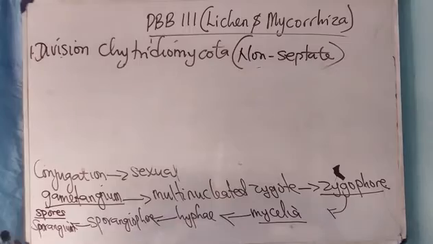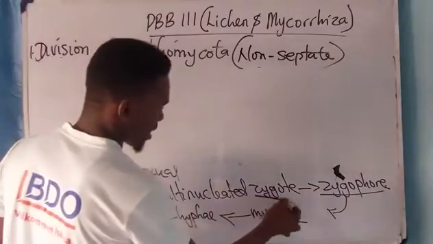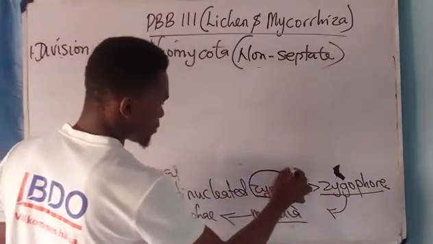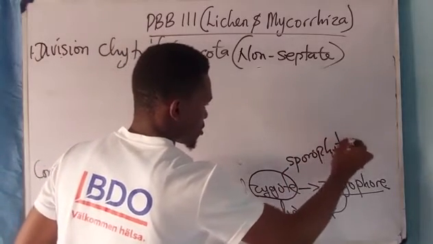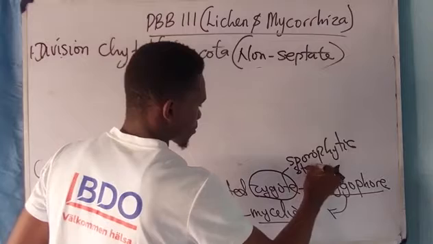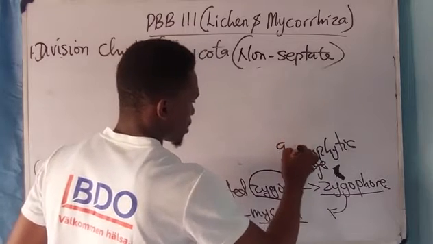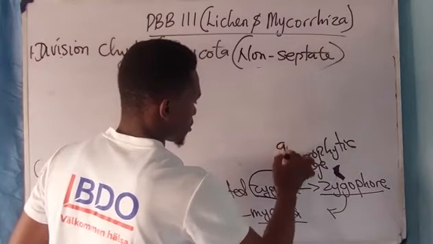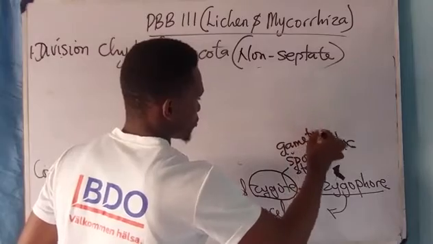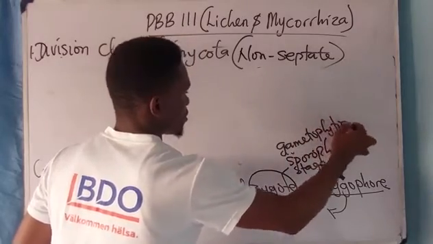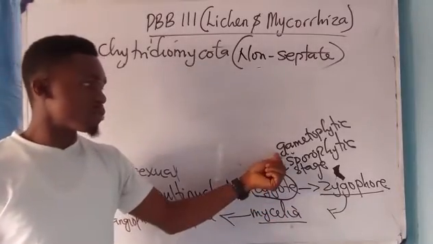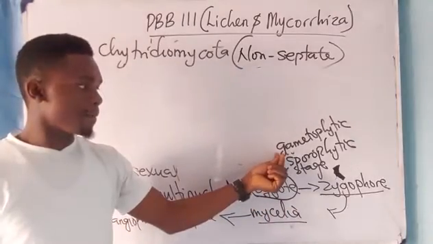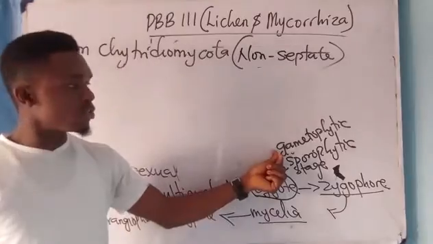These zygotes formed act as the sporophytic stage, and you now have the gametophytic stage. Of course, this one is recessive, and this one is dominant. Take note of that.